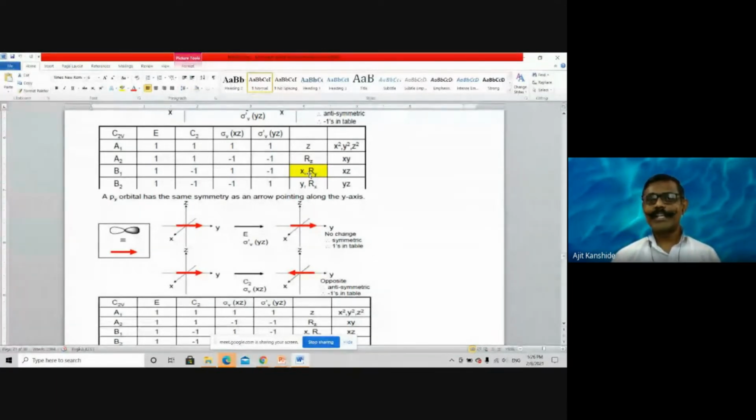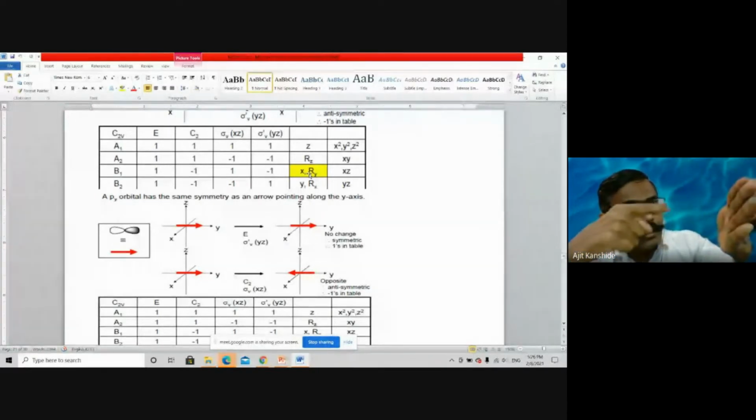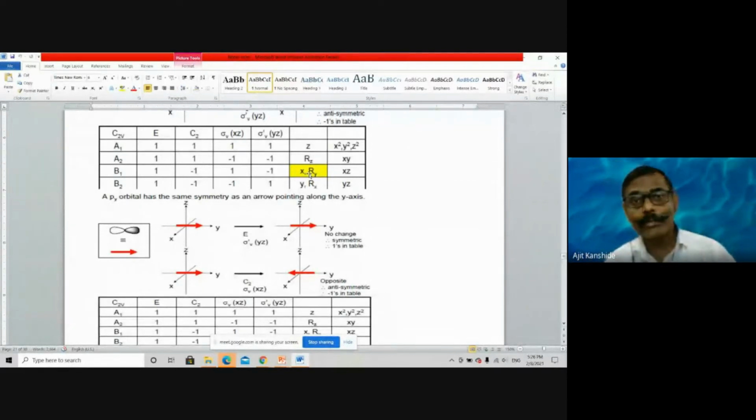For sigma xz, this is the y-axis, and this is a plane, so this is a rotation, and I have to observe that rotation in that plane. What will I find? In that mirror, the direction of rotation which I am finding will also be the same. The mirror is parallel to that rotation, and therefore there is 1 for sigma xz.